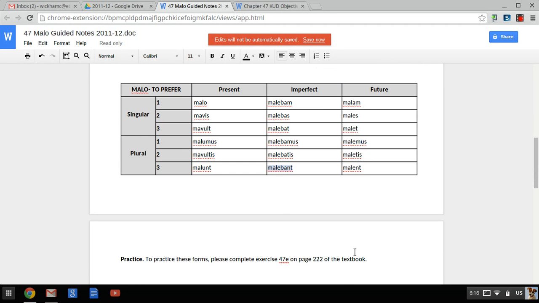So if you want some extra practice for these forms, you can complete 47E on page 222 of the textbook. However, you do have a worksheet over indirect statement and malo on the next page of your packet, and that is due for homework, so I would start there because then you're reviewing both malo and indirect statement, which are things you need to know for your quest on Monday.